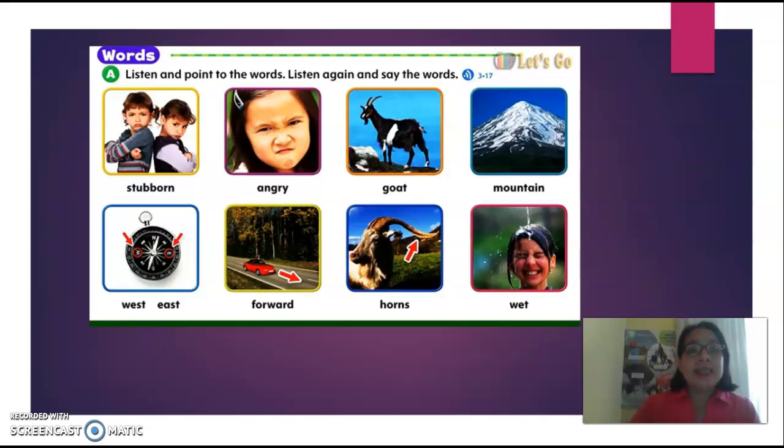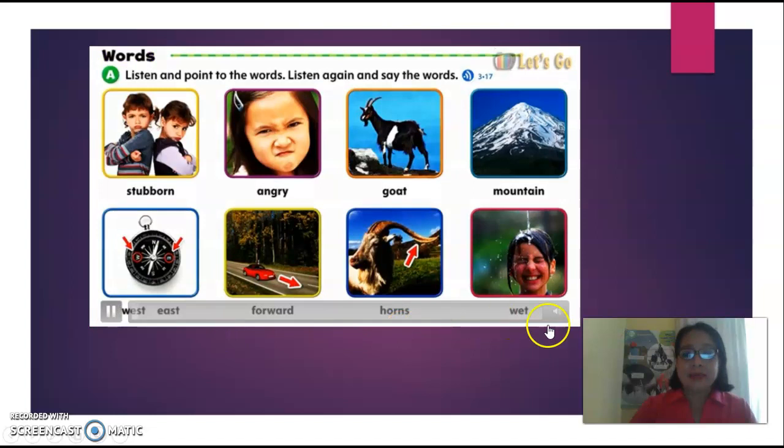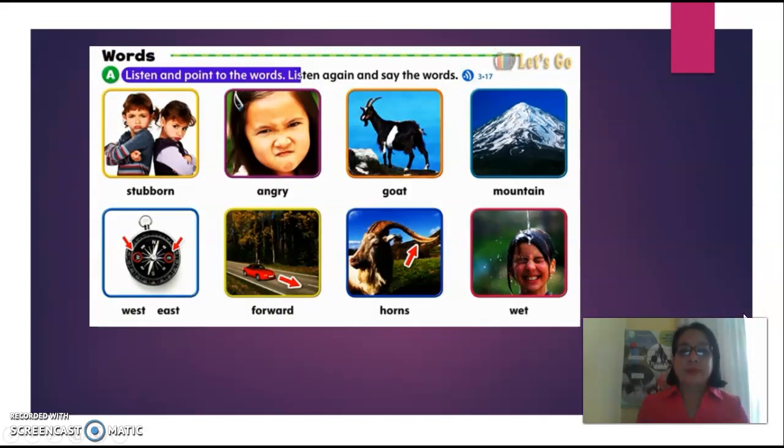So let's listen and point to the words, listen again and say the words. Please, you can use your highlighter to highlight the vocabulary words. Are you ready? Let's listen. A. And point to the words. Listen again and say the words.